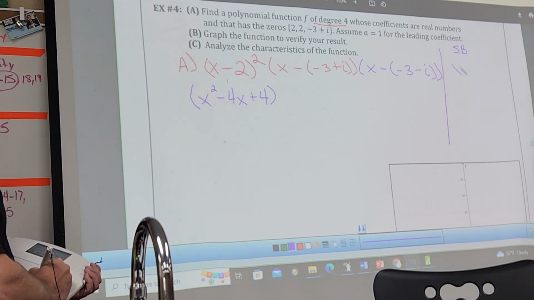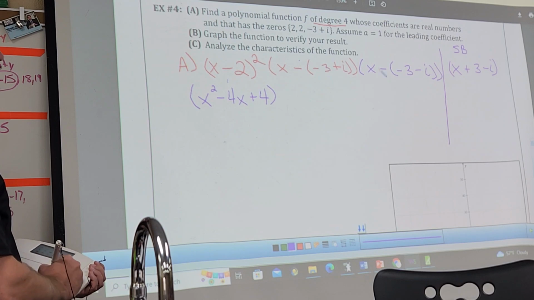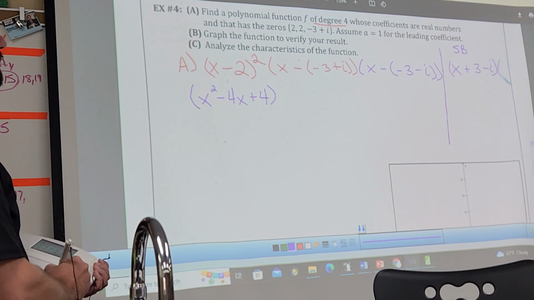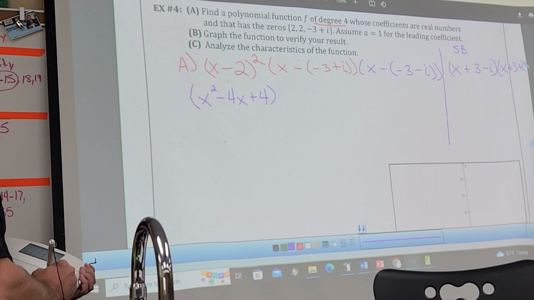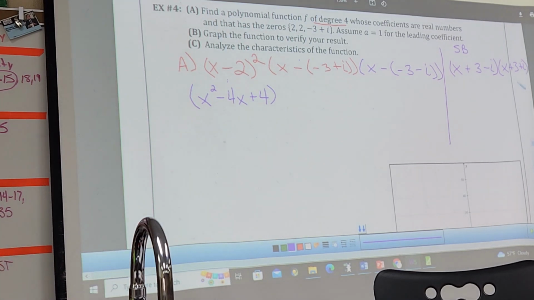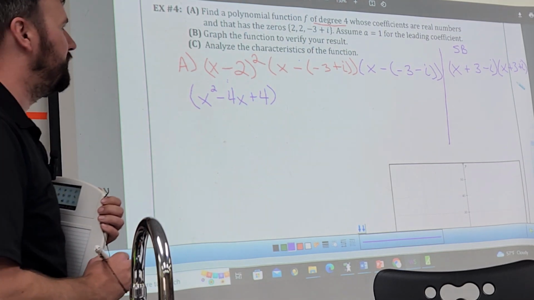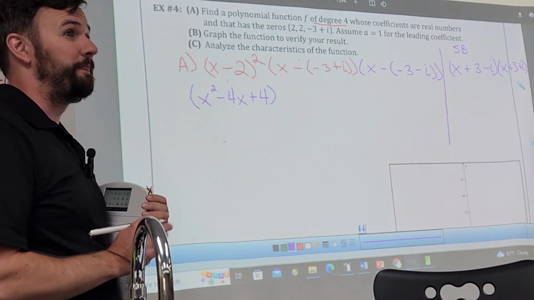I'm going to call this x plus 3 minus i, right? Because I'm distributing that negative through. Do you agree on that? And then this will be x plus 3 plus i, right? Y'all see that? Yeah. You want to see something really neat?